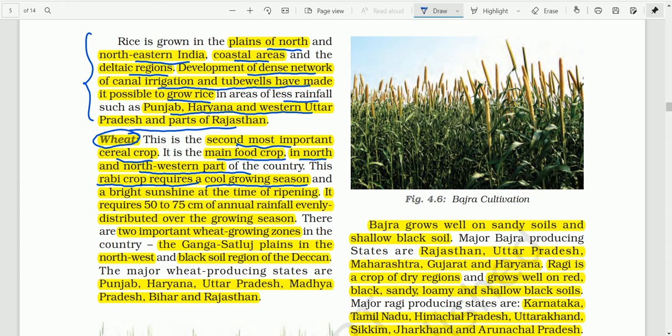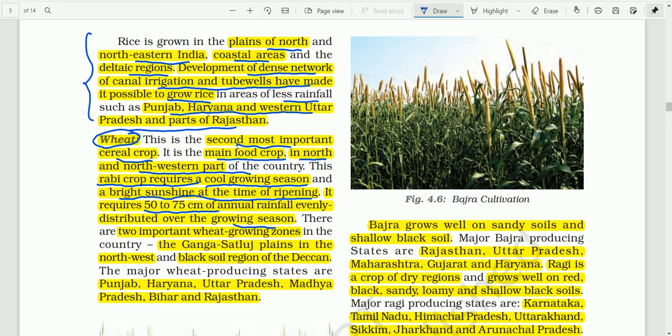Bright sunshine is required at the time of ripening and harvesting. The annual rainfall should be between 50 to 75 centimeters, evenly distributed over the growing season. However, if the rainfall is less than 50 centimeters, irrigation is required.